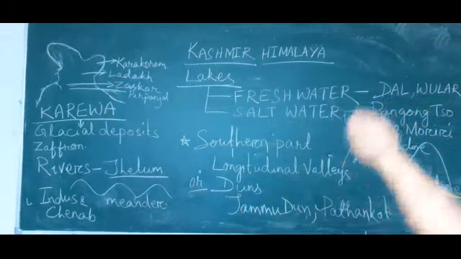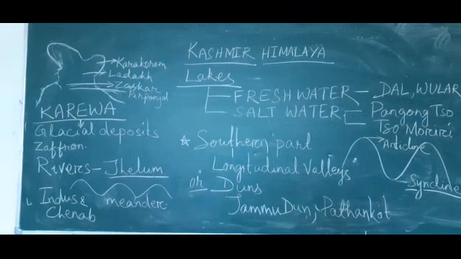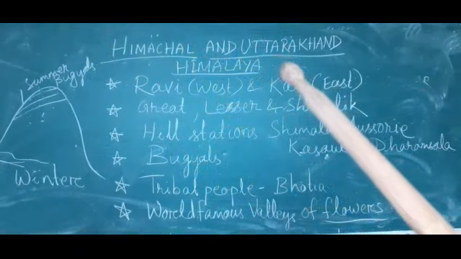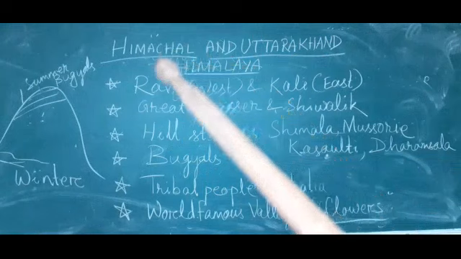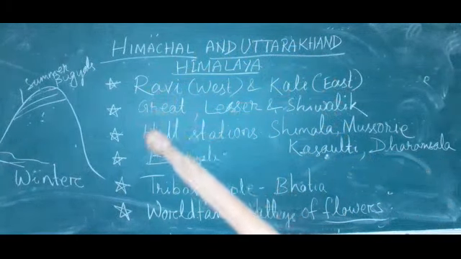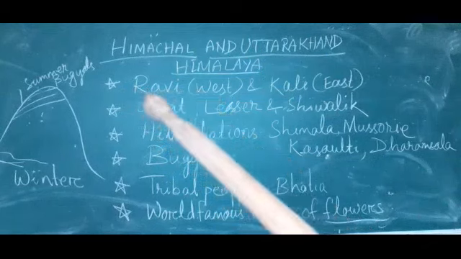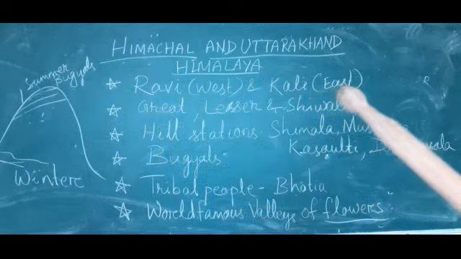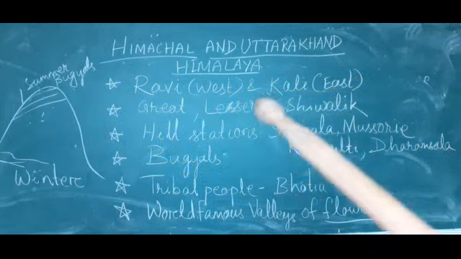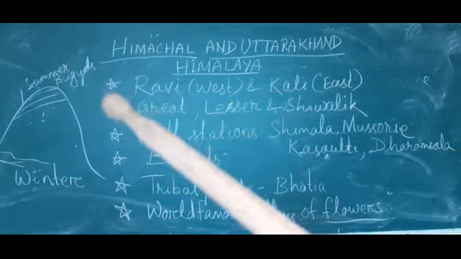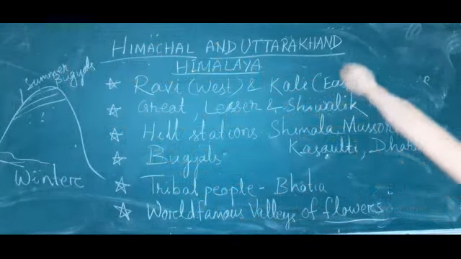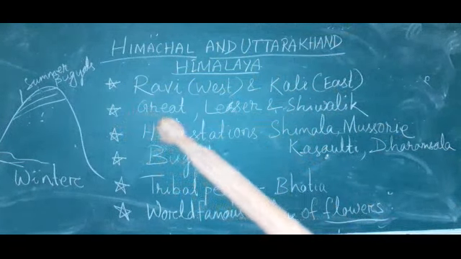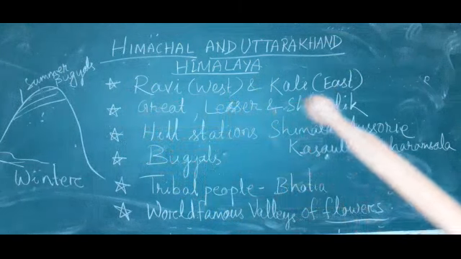Then next is our Himachal and Uttarakhand Himalaya. This Himachal and Uttarakhand Himalaya extends in the western side from the Ravi river, and runs to the eastern side up to the Kali river. It covers all three Himalayan ranges: the greater, lesser and Shivalik.